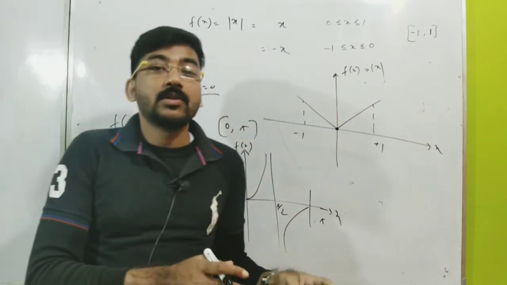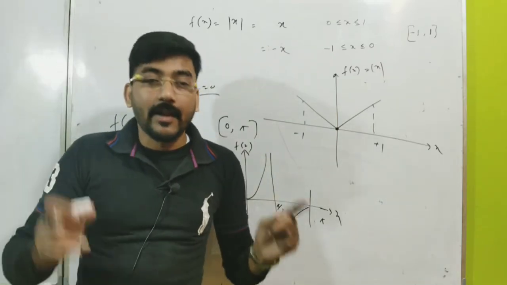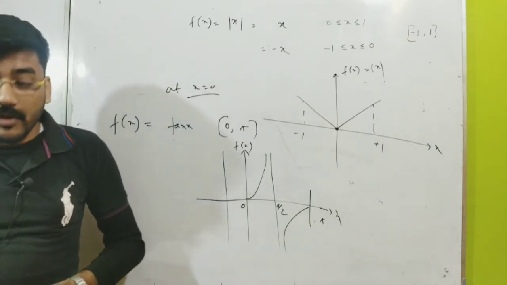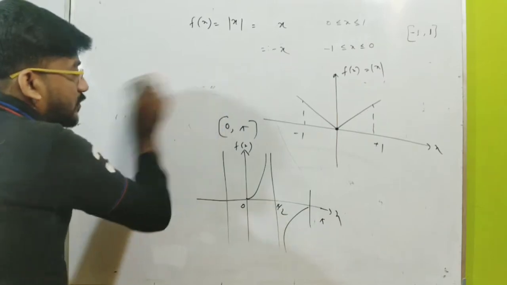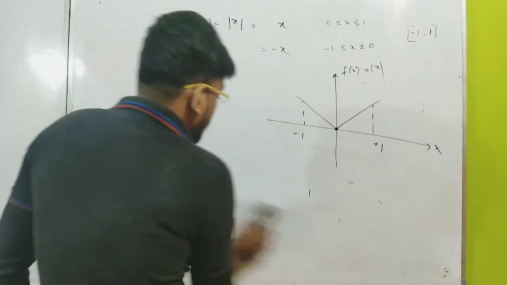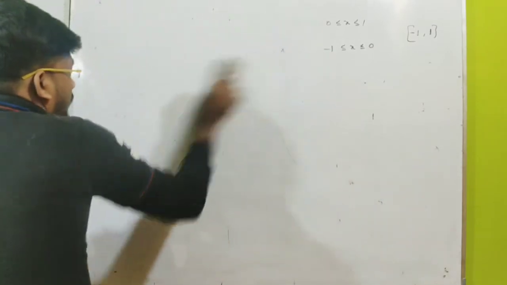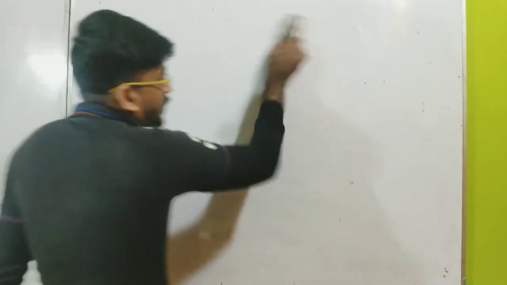To apply Rolle's theorem, the function must be continuous, differentiable within the interval, and the function should have the same value at the endpoints. Now let me solve some typical examples so that your understanding will be better for exam purposes. At the end of the day, in the exam we have to solve problems, and you can solve problems only when your concept is clear. Problems will automatically be solved if your concept is clear.